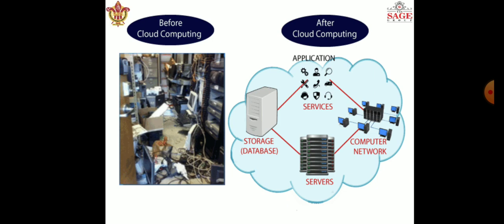So before cloud computing we could share data, but not very easily. And on the right side you can see after cloud computing was introduced, how it became very easy for us to access all kinds of services, right?